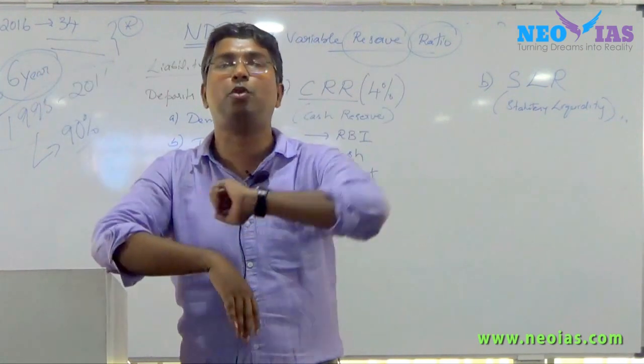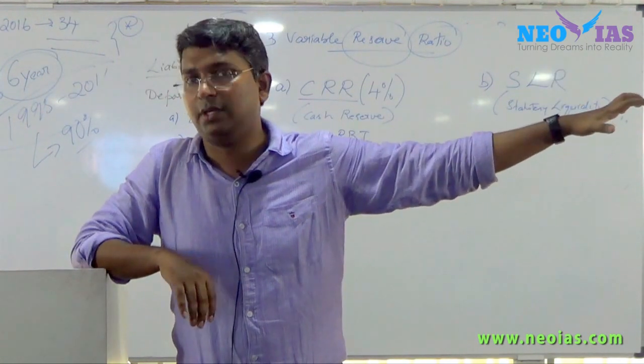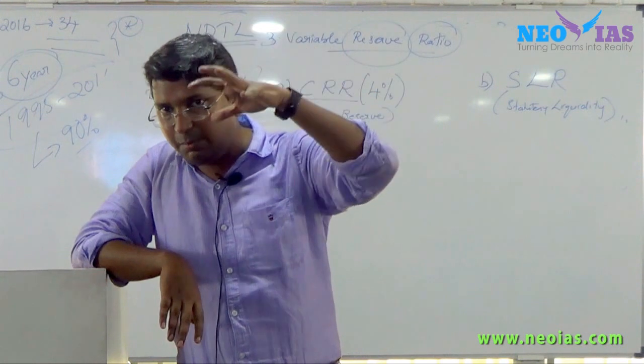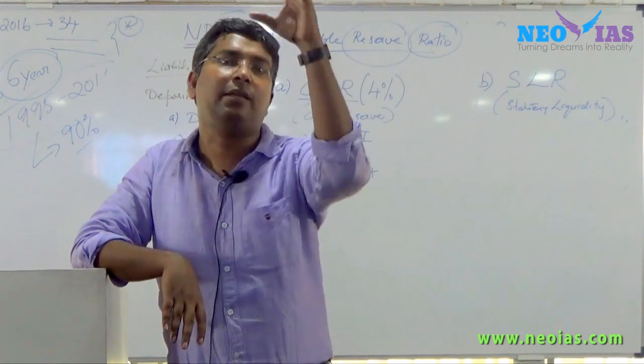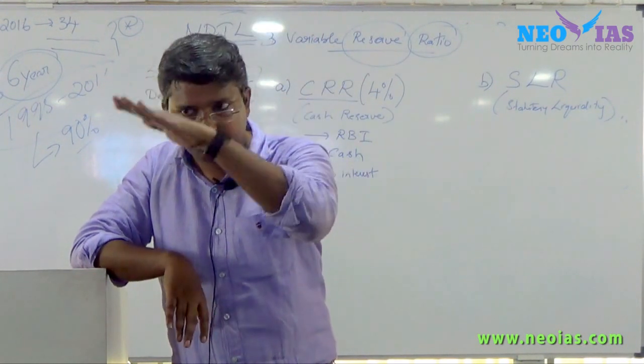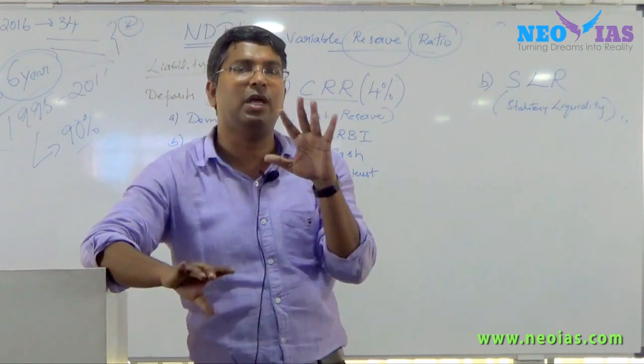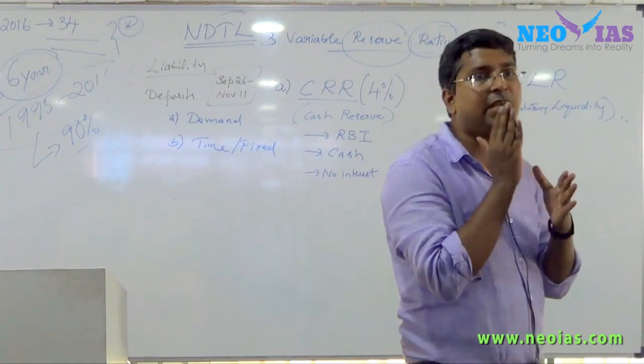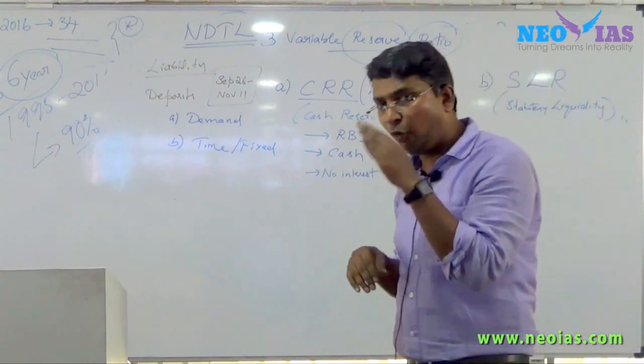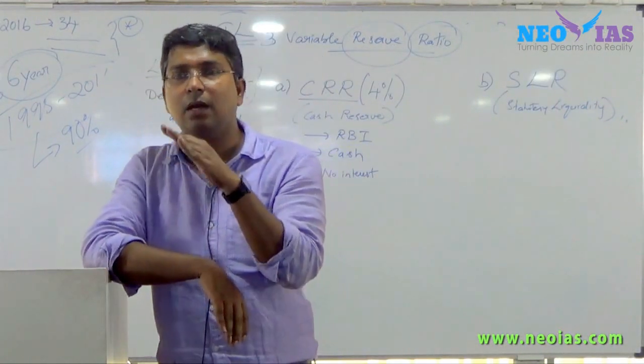The entire amount had to be kept with the Reserve Bank of India. Now once incremental CRR happened, what happened to the banking system? We will discuss. Now, is this clear? What is incremental CRR and what impact has it made on the banks?